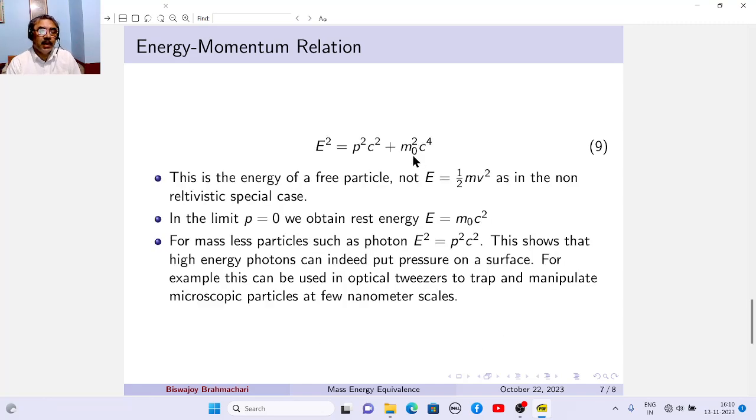For a massless particle, for example a photon, it does not have mass. So classically, we cannot expect that it will have momentum. But here we see that even a massless particle like a photon will carry momentum. It will transfer momentum, and that way it will exert pressure. For example, this can be used in optical tweezers to trap and manipulate microscopic particles at the nanometer scale.